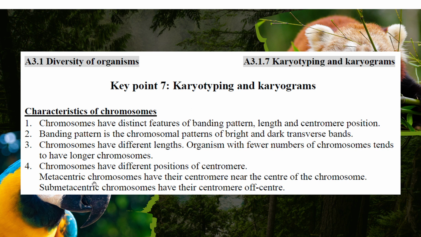The chromosomes are joined at the centromere, but not necessarily at the center. If it is really at the center, we call it a metacentric chromosome, joined together by the centromere right near the center. If it is not, we say that it is a sub-metacentric chromosome, not at the center. It's off center; off center is sub. Metacentric is the one at the center.